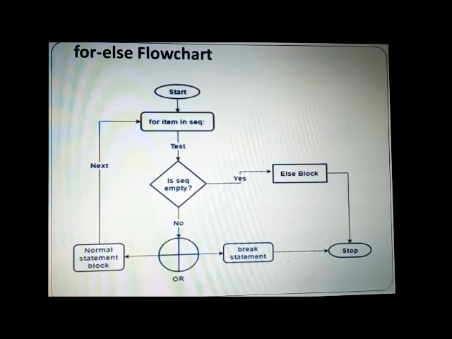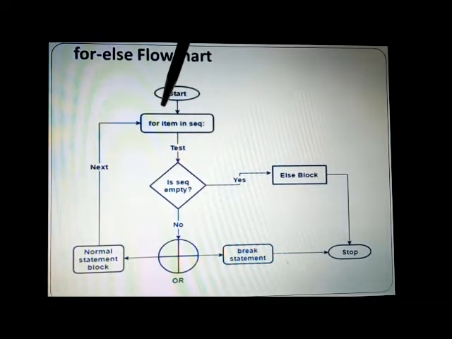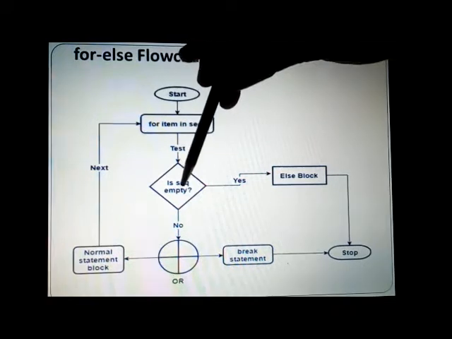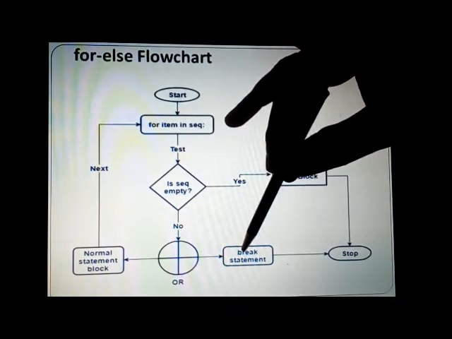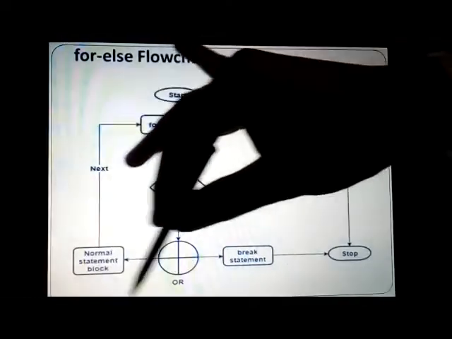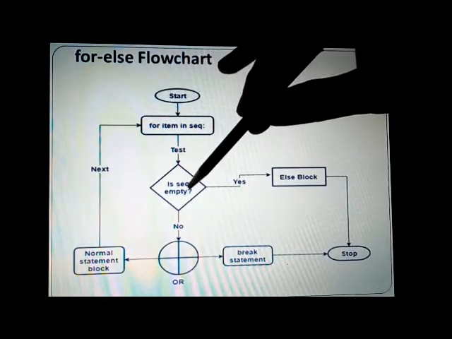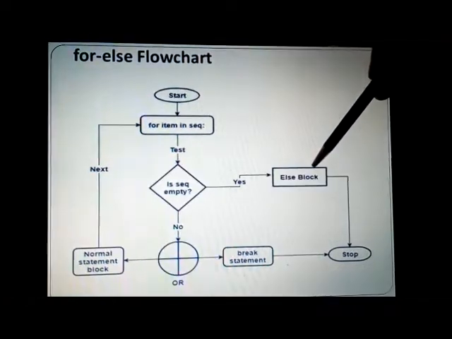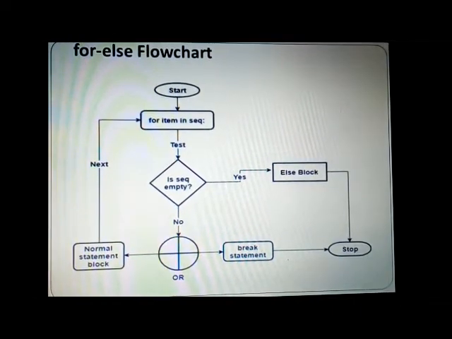Now this is the flow chart that we have. I'll just go through it quickly. Start, and then we have items in the sequence. Then, is the sequence empty? No. Then it checks whether break is encountered. If break is encountered, stop. If no break is encountered, continue executing normally, and this goes on. And if the sequence is empty, then it comes out and goes to the else block, that is outside the for, and then ends the code here. So this is how the flowchart is depicted as far as for else is concerned.